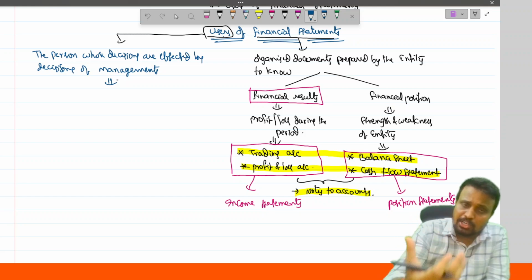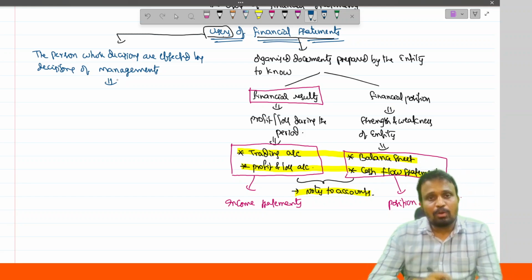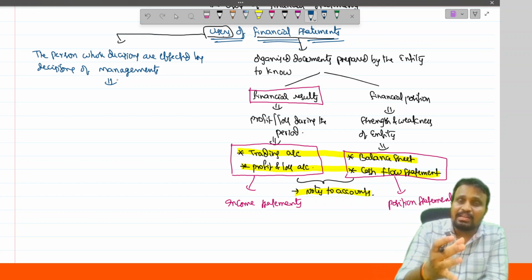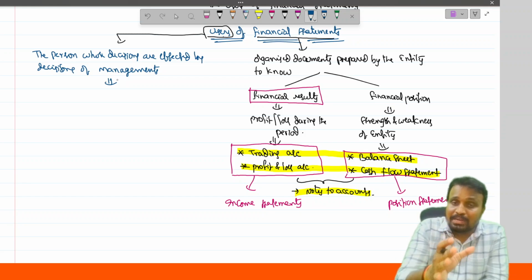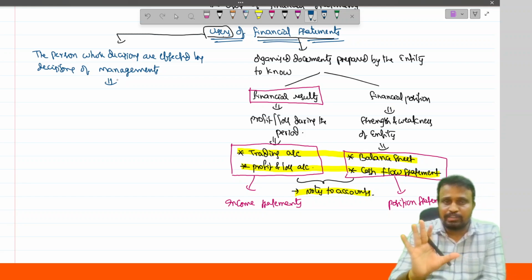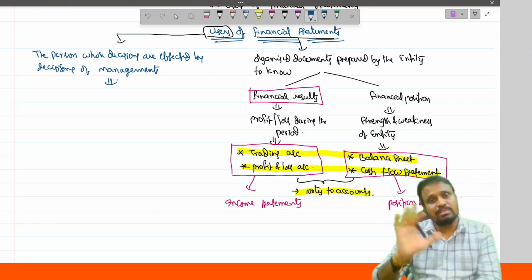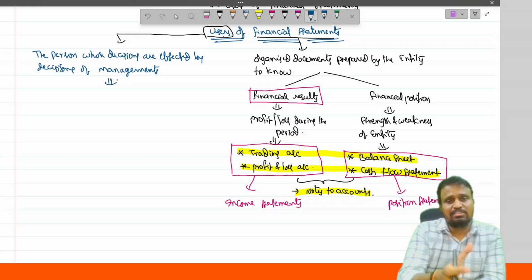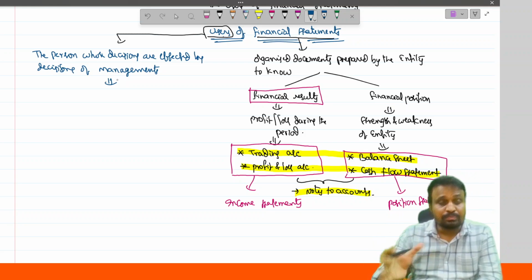So, whether they will continue with the organization or not. In the case of employees, they require the financial statement to know whether the company is having profit or loss during the year. If the entity is having a profit, then they may expect some increments from the management side. If the entities are having losses, then they don't have such an expectation.